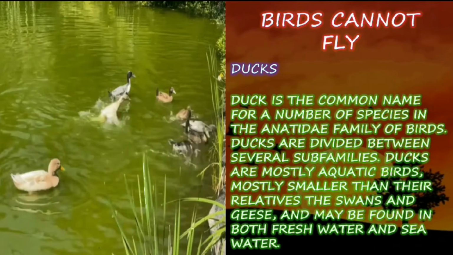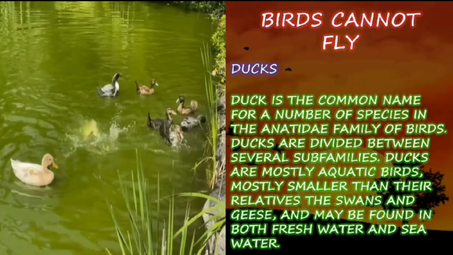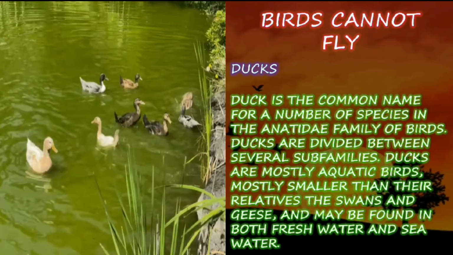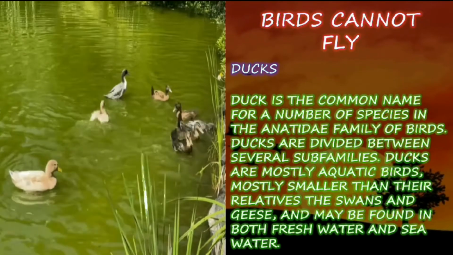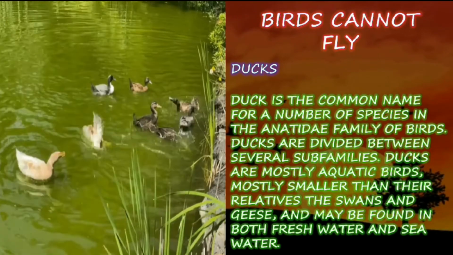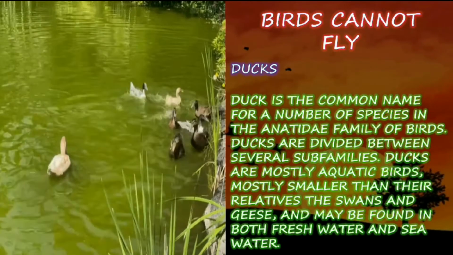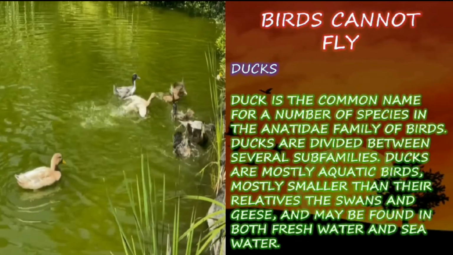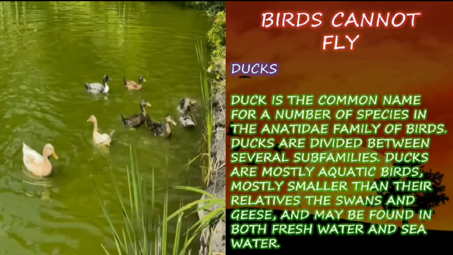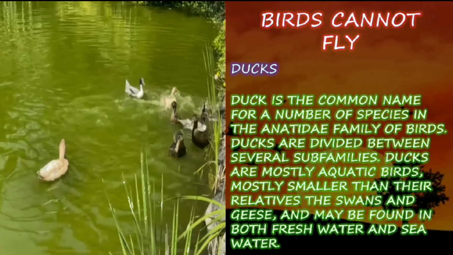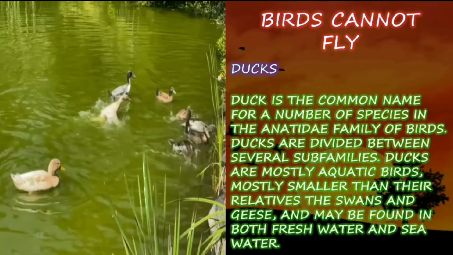Ducks are mostly aquatic birds, mostly smaller than their relatives the swans and geese, and may be found in both freshwater and seawater.